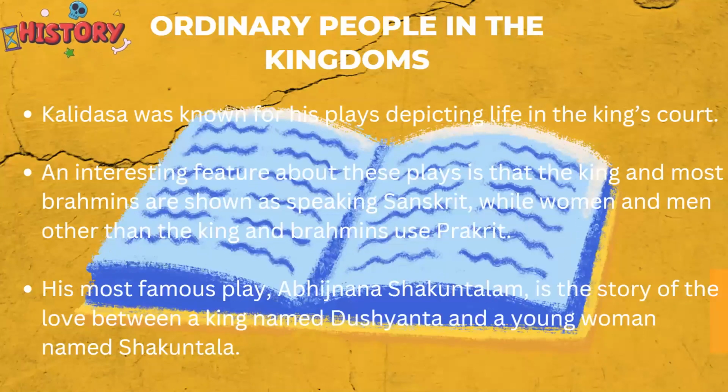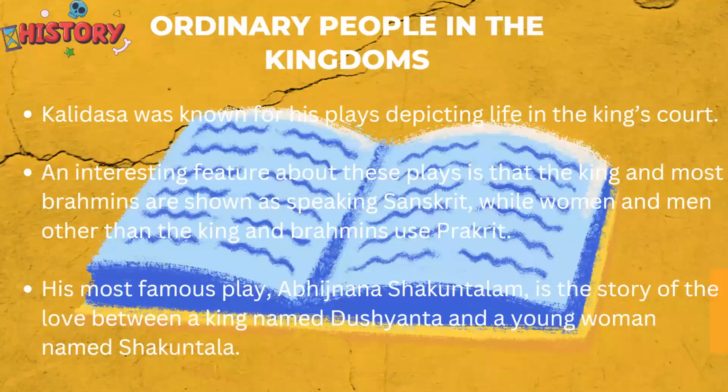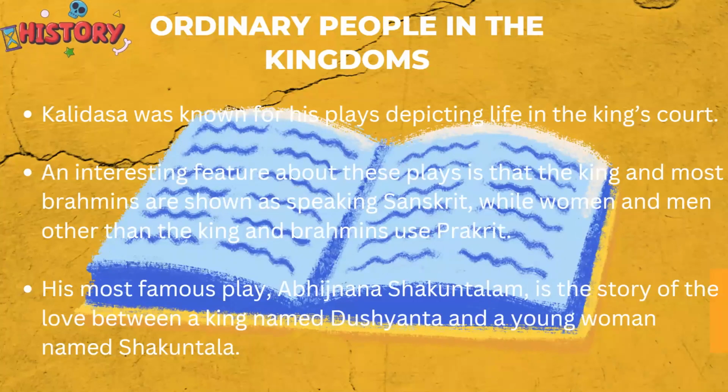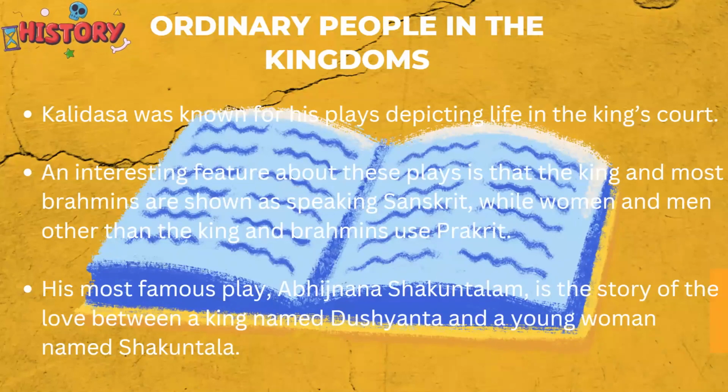And we also know that in the later Vedic period, after the creation of the Varna structure, women and some other herders and persons were kept among the Shudras, okay, and they were not allowed to read the Vedas, and they used to speak the common language, and only Brahmins and the people of the upper class used to speak the Sanskrit language, okay. And Kalidas wrote a love story, a very famous play known as Abhijnan Shakuntalam, and it was a love story between a king named Dushyant and a young woman named Shakuntala.